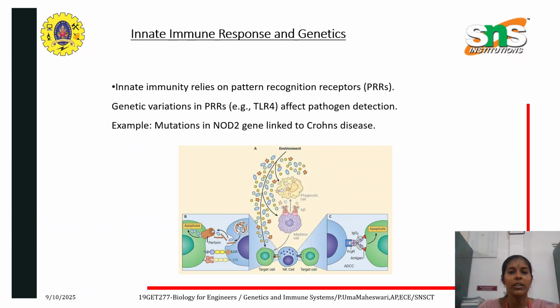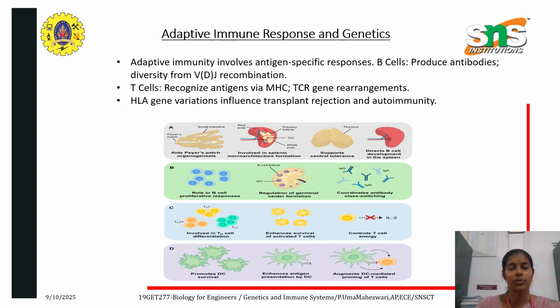This is called innate immune response and genetics. The innate immune system relies on pattern recognition receptors, that is PRRs. The genetic variation in PRRs, for example in TLR4, affects pathogen detection. For example, mutations in the NOD2 gene are linked to Crohn's disease. The adaptive immune responses and genetics are shown here in this image, where we can see A, B, C, D, four diagrams.